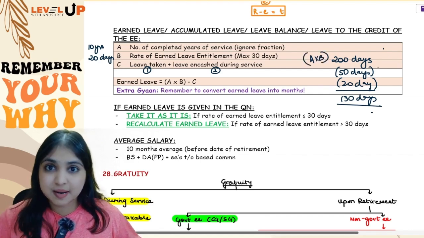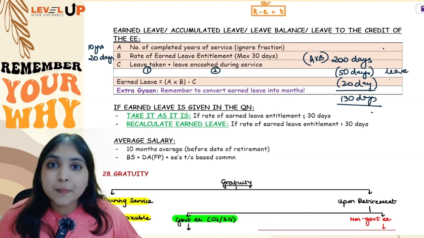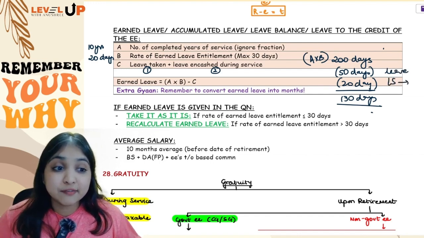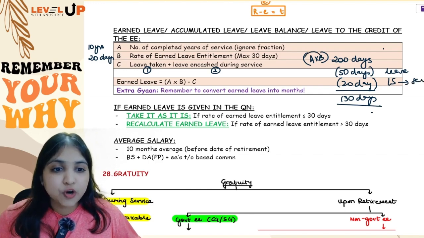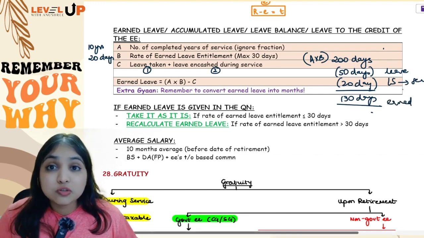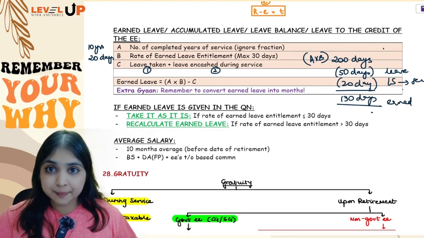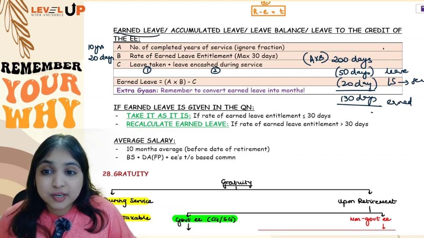C will have two things. Number one, how many days of leave you have already taken, and number two, for how many days you have already taken leave salary during service. So from A into B, when I subtract these two numbers, this will become our earned leave. Earned leave is also called accumulated leave. It is also called leave to the credit of the employee. Okay, so this is how you will calculate earned leave.